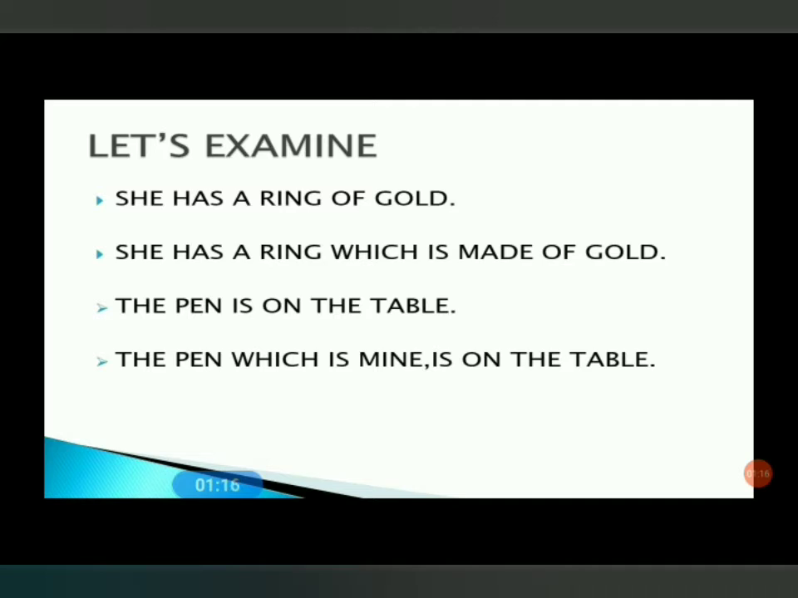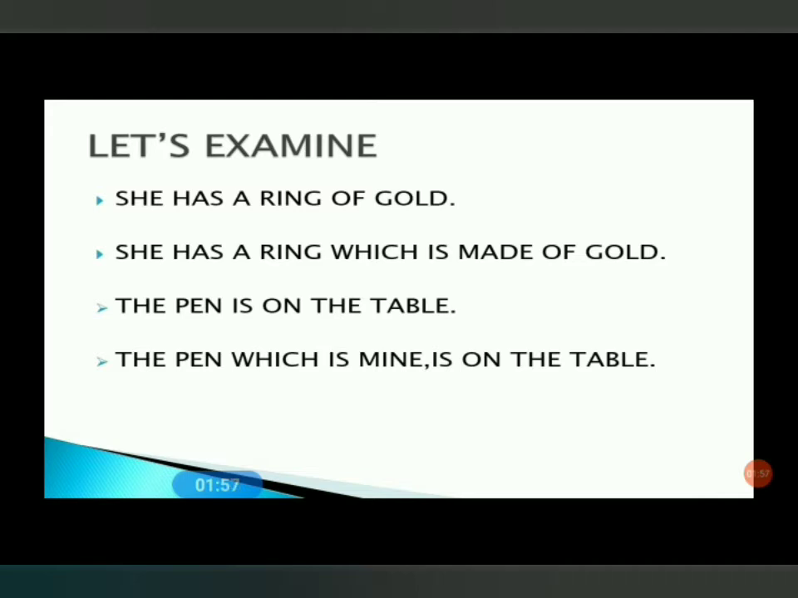In the second sentence, she has a ring which is made of gold. When we divide this sentence into subject and predicate, we find that she has a ring has a subject and a predicate, and which is made of gold also has a subject and a predicate. So we can say in this sentence there are two clauses, and this sentence consists of two subjects and two finite verbs. It means which is made of gold has its own subject and its predicate. So it is a clause.